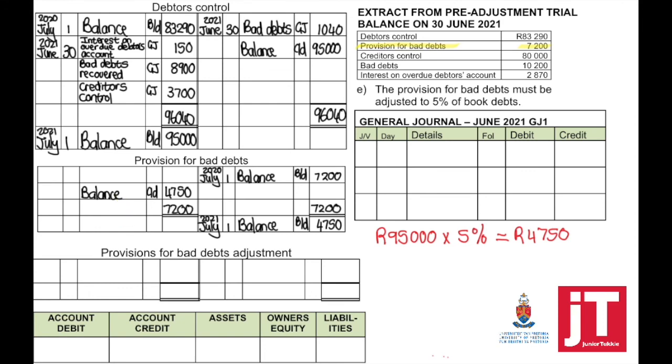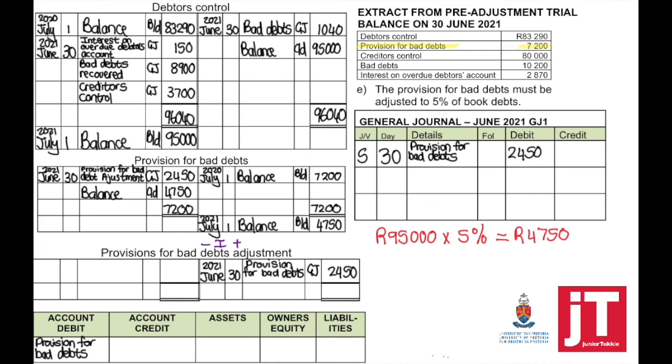So on my general ledger account, balance brought down means balance carried down. So take the credit side minus the debit side. That equals the provision for bad debts adjustment, which will be credited. And as I've mentioned before, if we need to decrease the provision for bad debts, this will be regarded as an income.